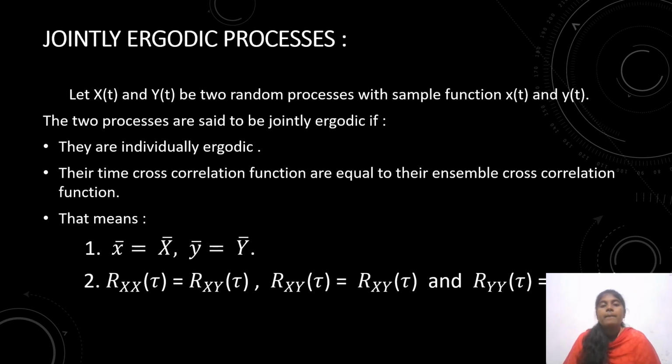Joint ergodic process. Let x(t) and y(t) be two random processes with sample functions x(t) and y(t). The two processes are said to be jointly ergodic if they are individually ergodic and their time cross correlation functions are equal to their ensemble cross correlation functions. That means x bar = X bar, y bar = Y bar. That indicates Rxx(tau) equals Rxx(tau), Rxy(tau) equals Rxy(tau), and Ryy(tau) equals Ryy(tau).